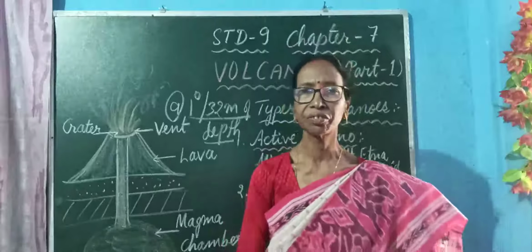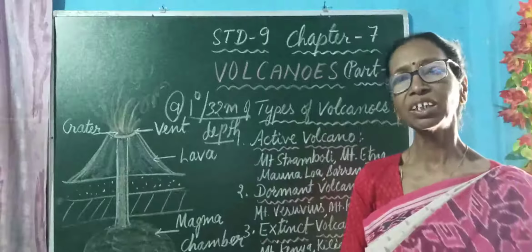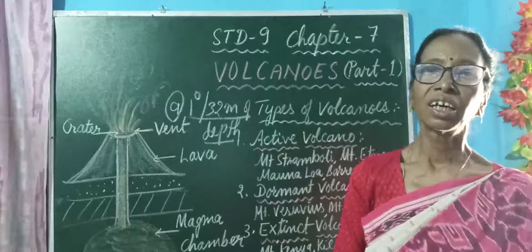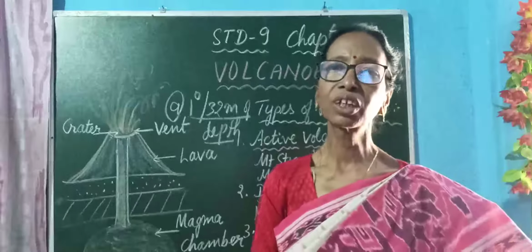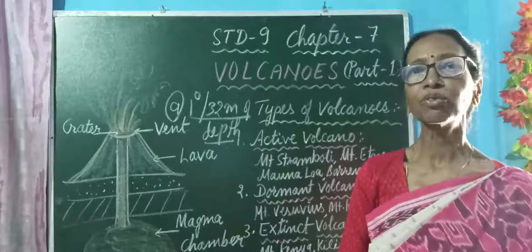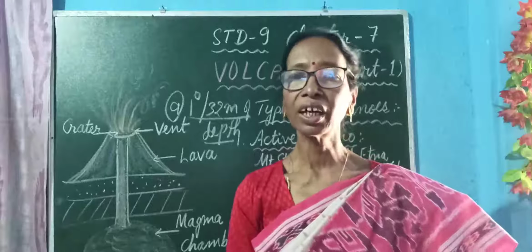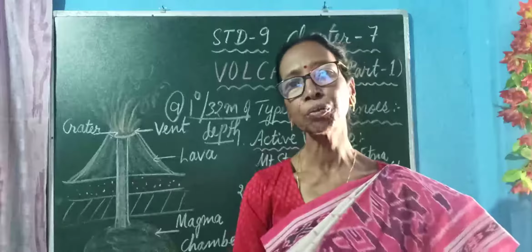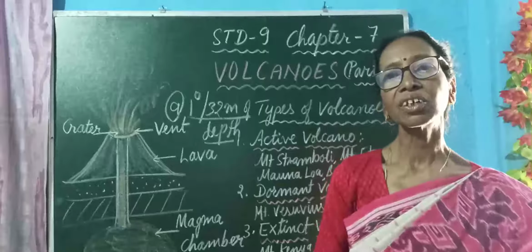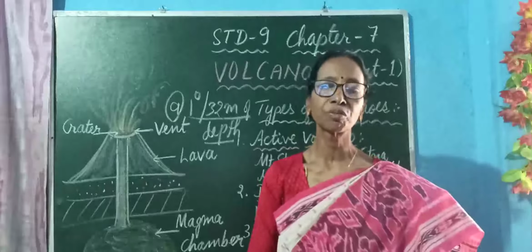That means through the same vent there may be eruption again and again. This type of volcano is known as an active volcano. There are about 500 active volcanoes all over the world, and 80% of them are found in the areas surrounding the Pacific Ocean, which is known as the Ring of Fire region.